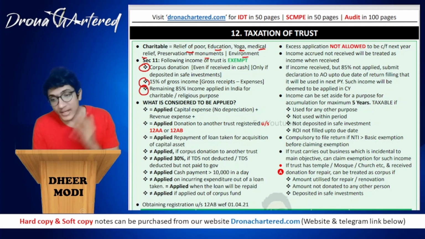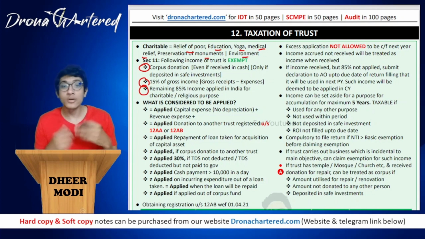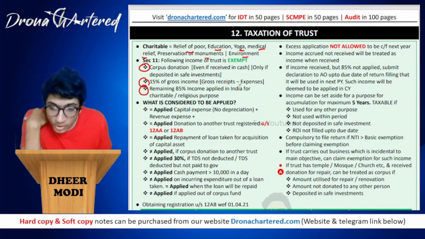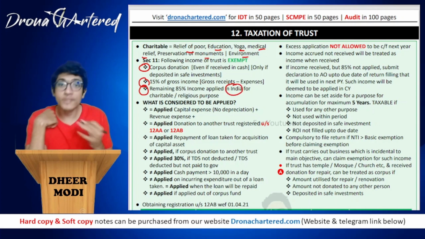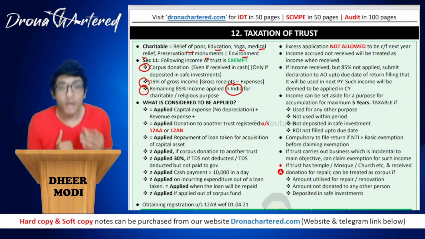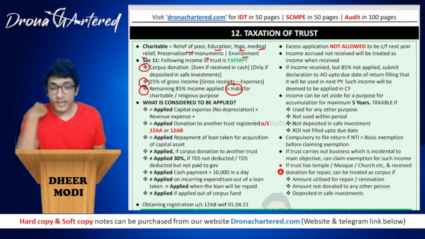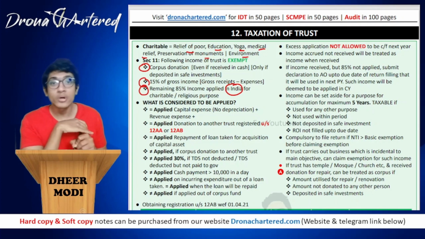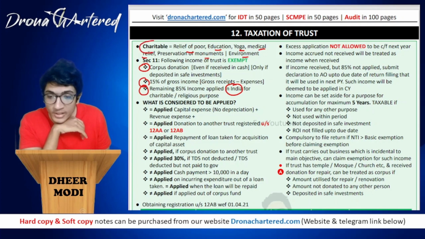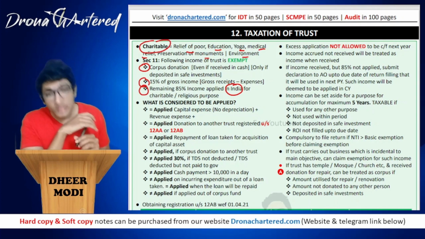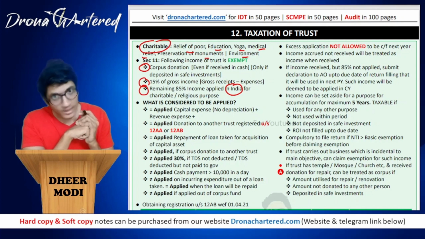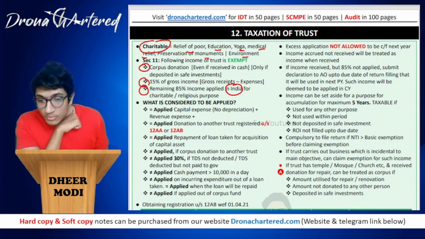Now the remaining 85% is exempt only and only if it is applied for charitable purposes in India. You have to remember it has to be applied in India. If you have applied it outside India, abroad, that will not be considered exempt. So only if this is applied in India for charitable or religious purposes; we have already defined what charitable is. Only in such a case will the remaining 85% also be considered exempt. Clear? Got it.